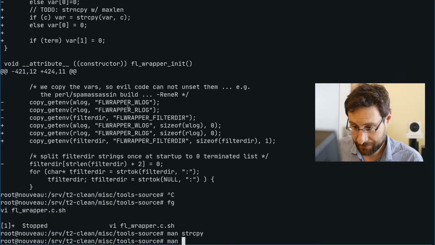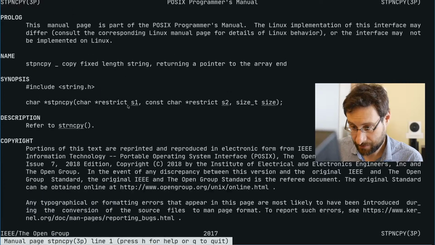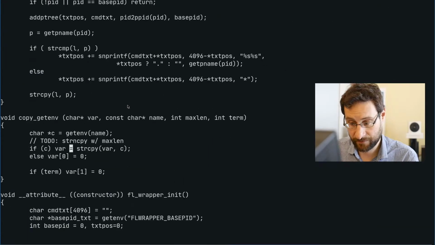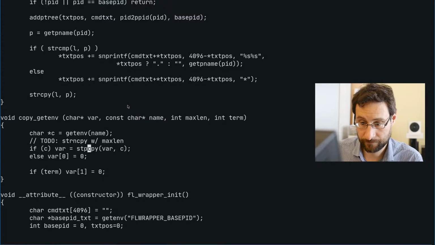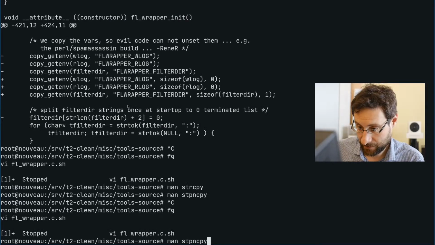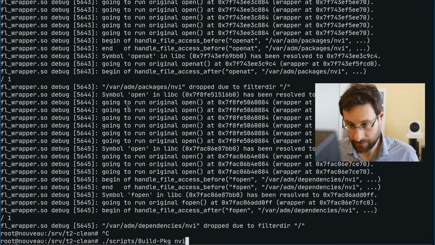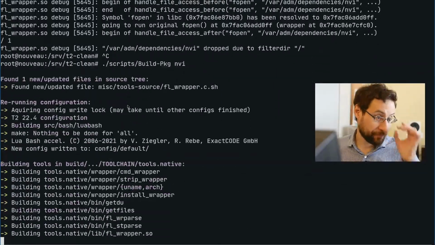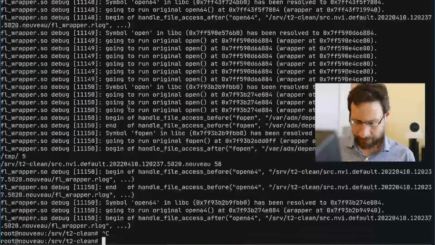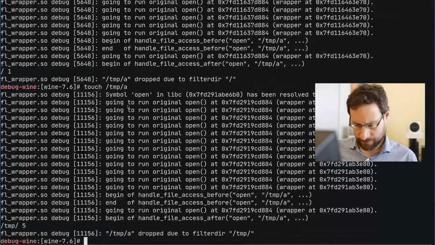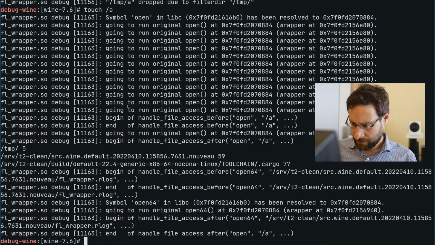Does there exist STP and copy? STP and copy even exists. Amazing. There, fixed that. So that hopefully fixes that issue. Let's see, temp. Okay, that works.